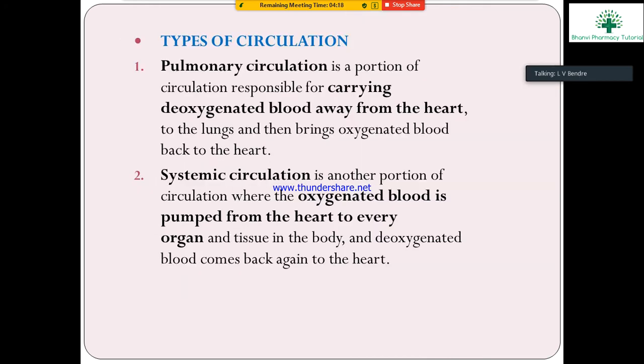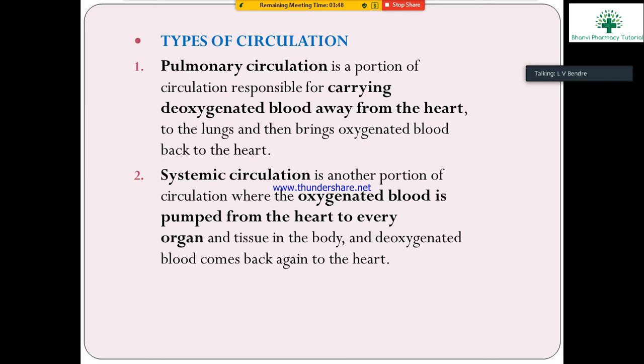There are two types of circulation: pulmonary circulation and systemic circulation. The pulmonary organ is the lungs, where blood is purified and oxygen molecules combine with hemoglobin.